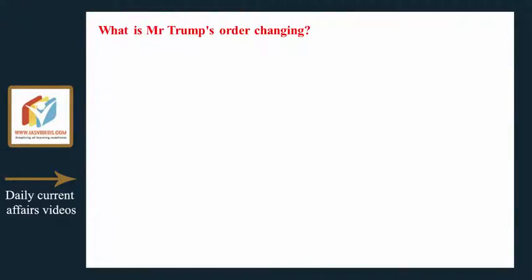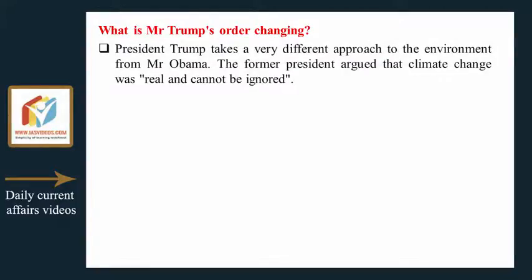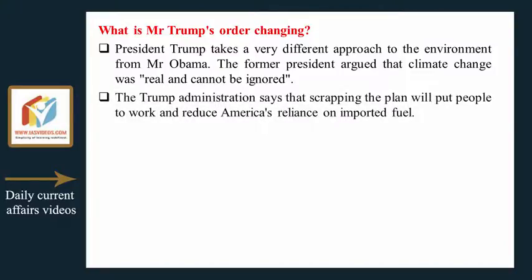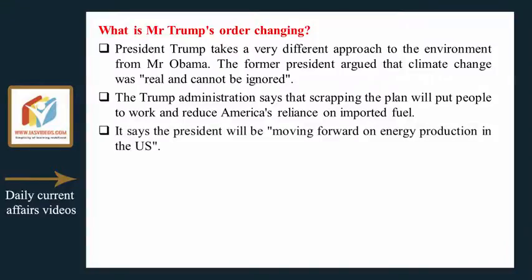What is Mr. Trump's order changing? President Trump takes a very different approach to the environment from Mr. Obama. The former president argued that climate change was real and cannot be ignored. The Trump administration says that scrapping the plan will put people to work and reduce America's reliance on imported fuel. It says the president will be moving forward on energy production in the US.